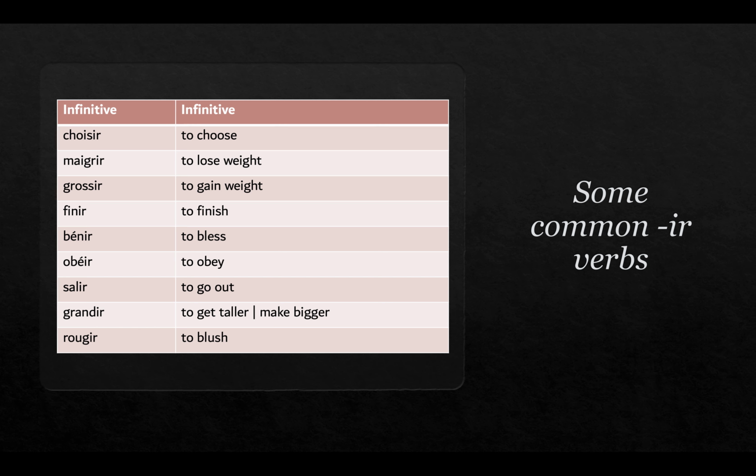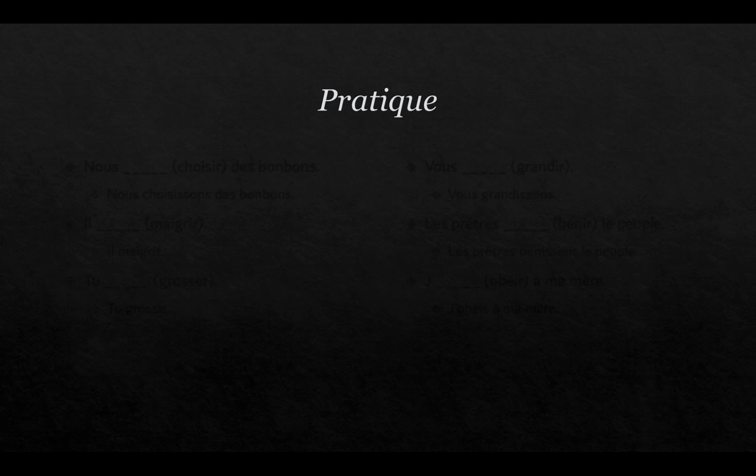So a person, il grandit, a child will grow up, he'll get bigger, and then to make something bigger, like a big deal, you can use grandir. Le problème a grandi. So that is a possibility. Rougir is to blush. And I have to tell you a funny story sometime about grossir, to gain weight. So remind me of that. A story from Tunisia. So here we go with some pratiques.